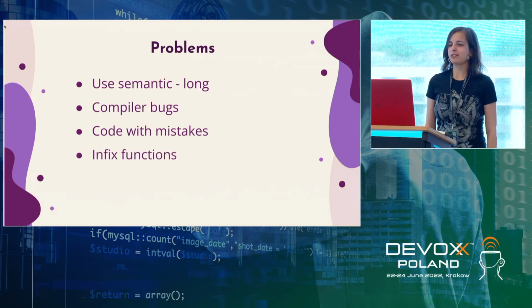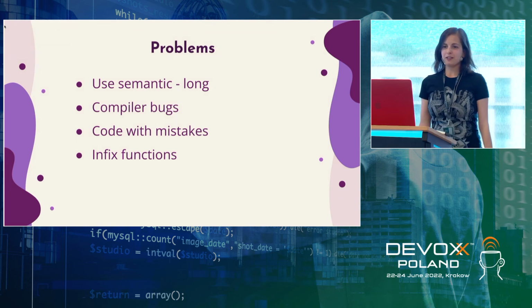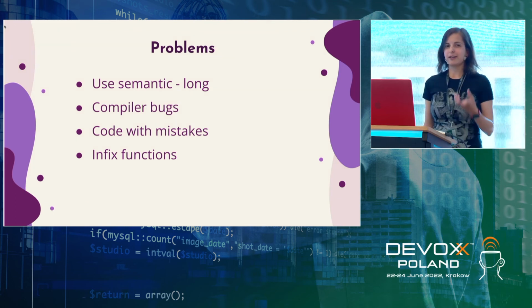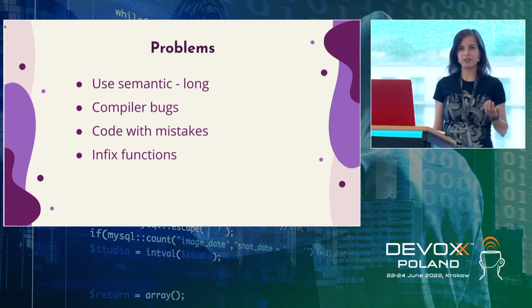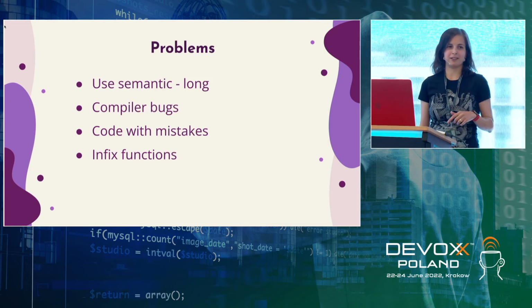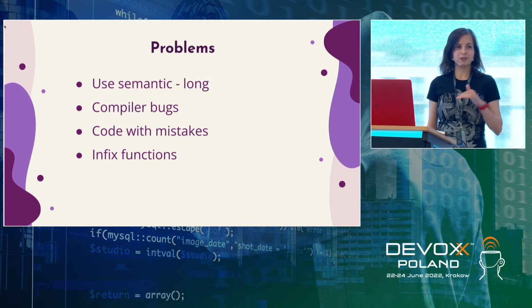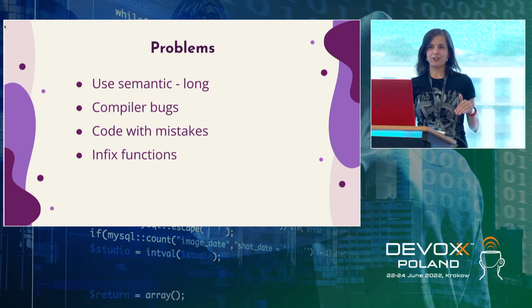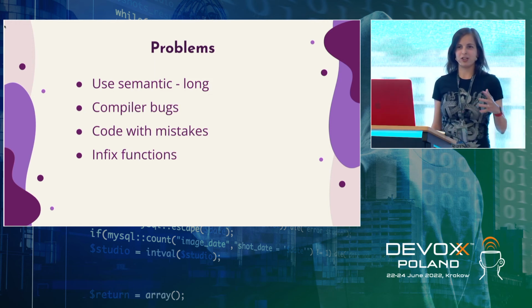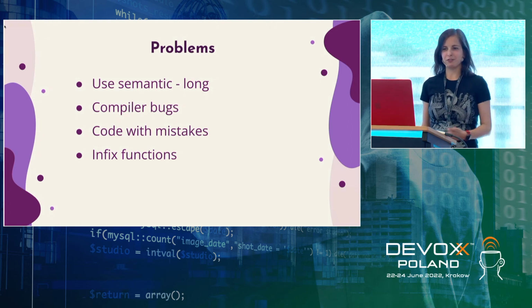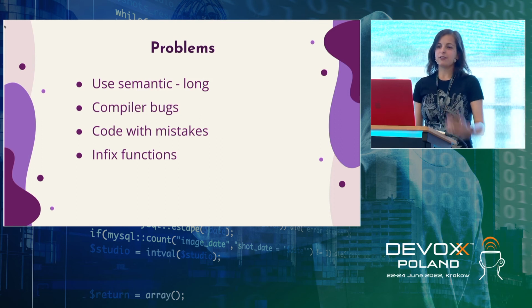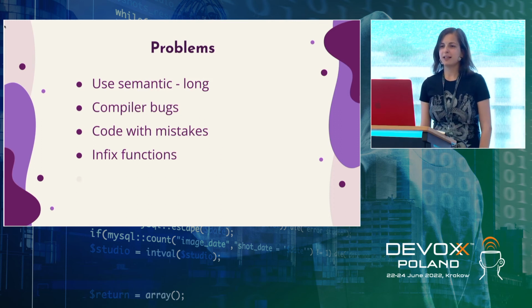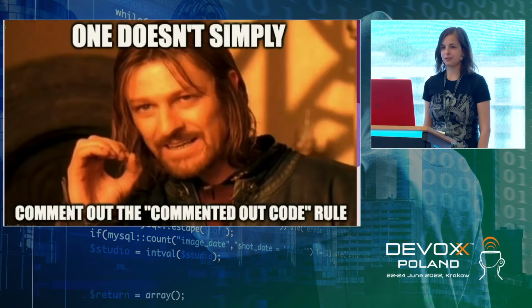And another problem was infix functions. Without the semantic, when you compile, actually every three or more words in Kotlin can have a meaning, because you might have infix functions and you might omit dots and brackets. Just three words could be correct code in Kotlin. So you need somehow to detect whether it's just a sentence or code, which made us a little bit crazy working with this. So knowing all these problems, there was an idea how to fix it.